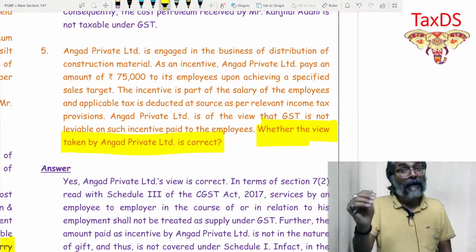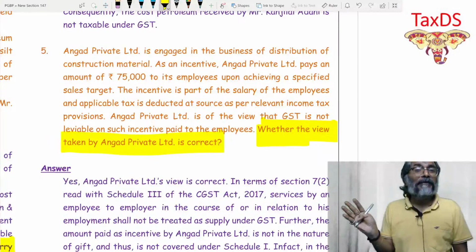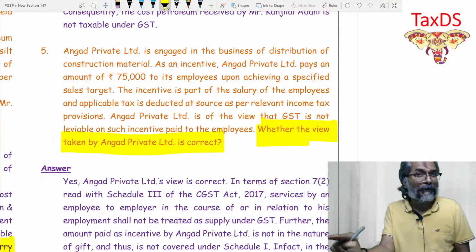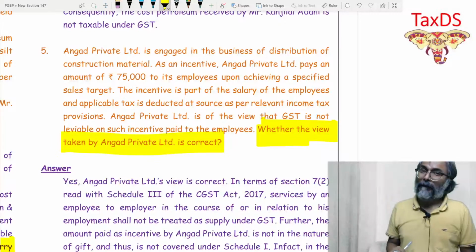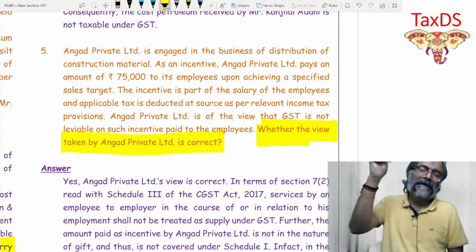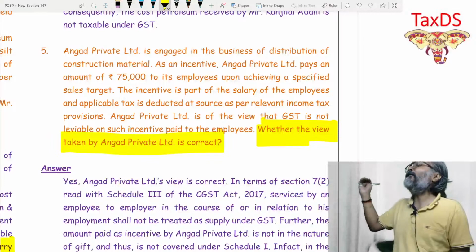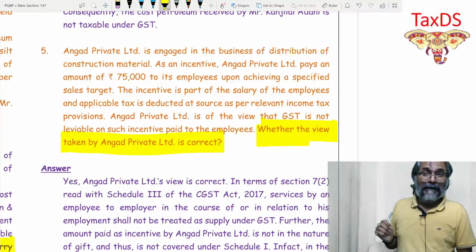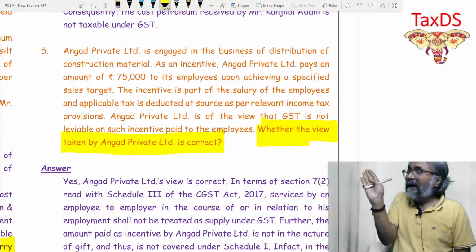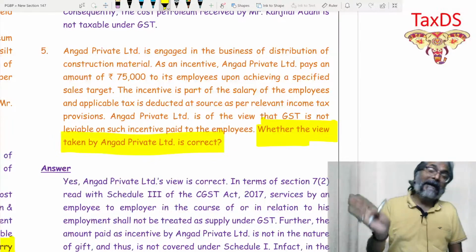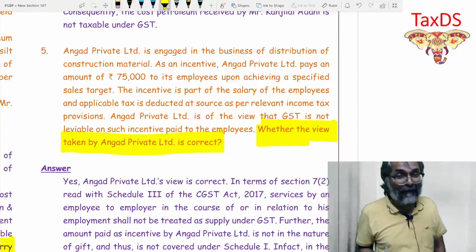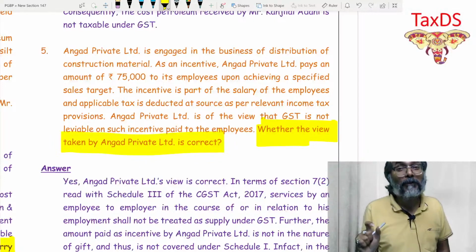But be careful. If you don't know the answer or if you're unsure of the answer, then please don't mess up your first line; you cannot give this position. You need to be diplomatic there. And what is the diplomacy? You will write primarily the way you want to write. Ensure that he goes to sleep by the time he reaches the last line where you have written your final answer. Make him sleep by writing that kind of an answer, so he doesn't read the last line. That's how you move. That's an art, isn't it? How you make the examiner fall asleep for some of the questions, so you don't want him to read till the last.